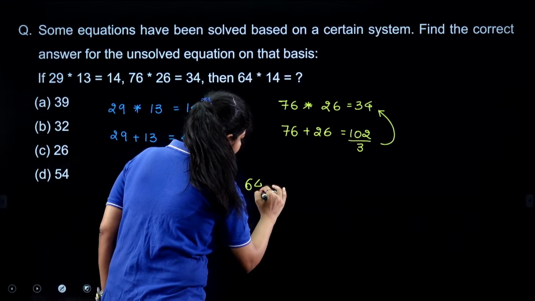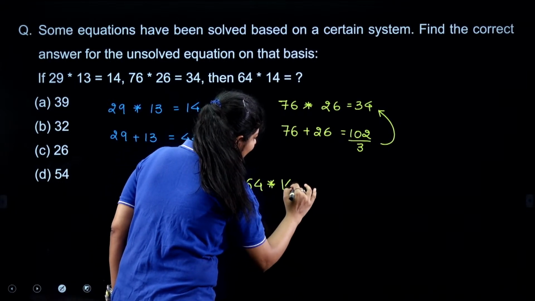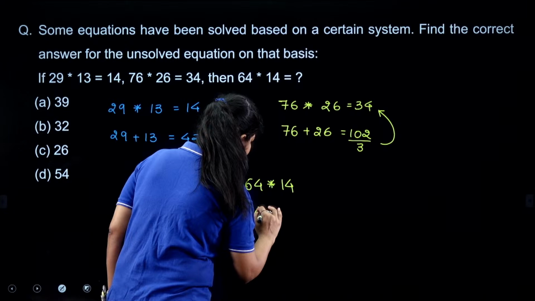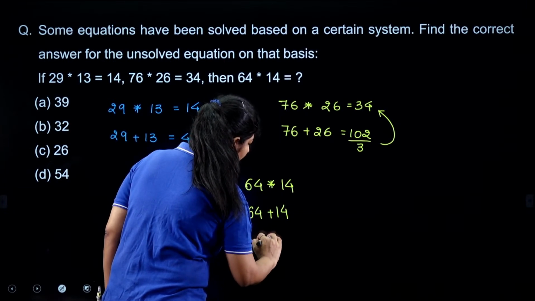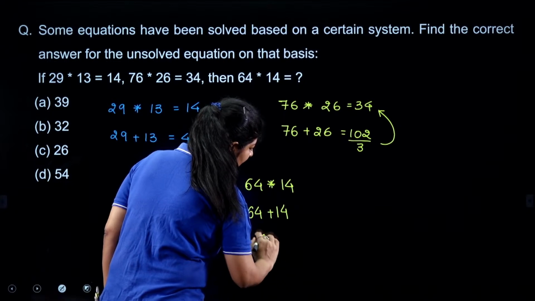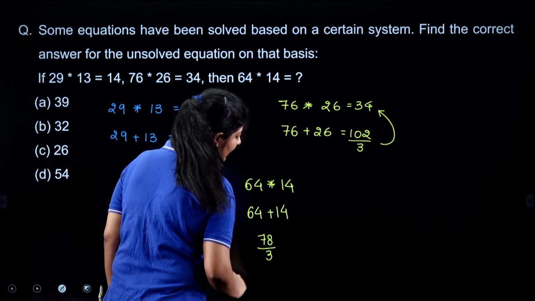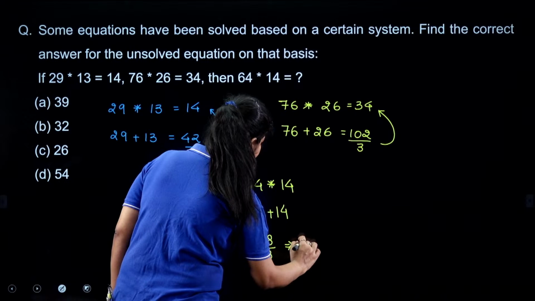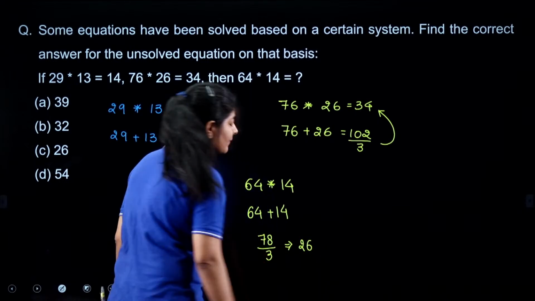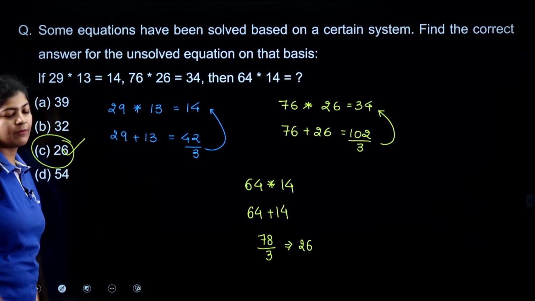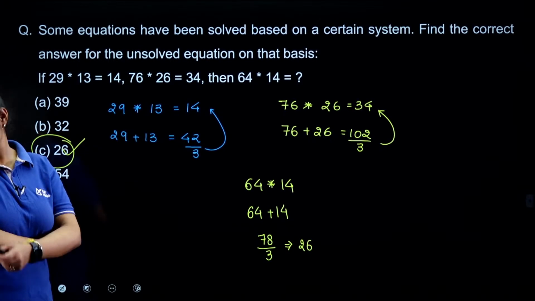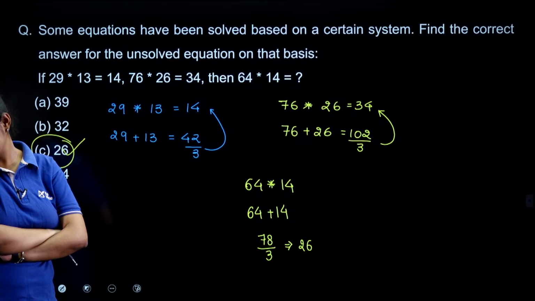So 64 asterisk 14: I simply need to add them up. Here we get 78. When I divide 78 by 3, I get 26 as my answer. Option C is the correct one.